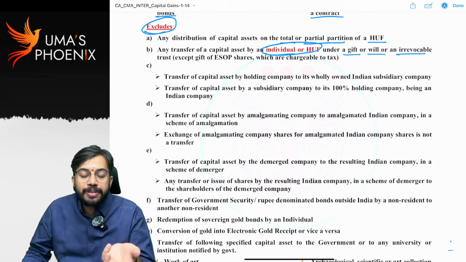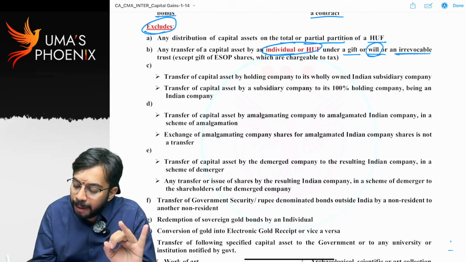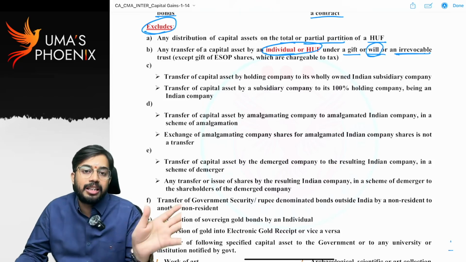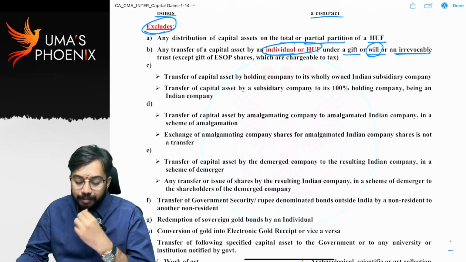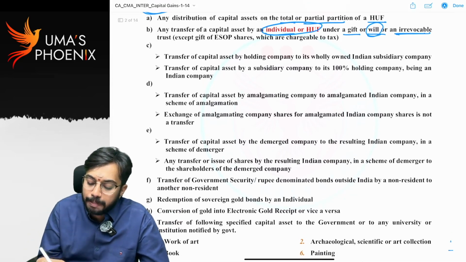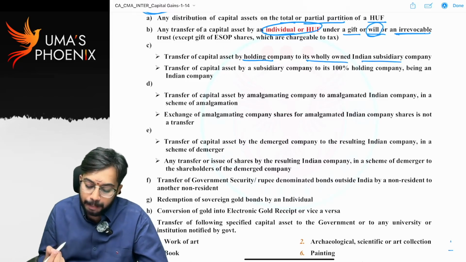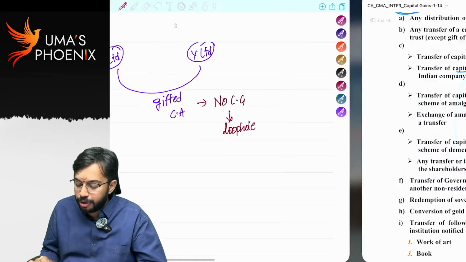So any transfer by way of gift by an individual or HUF, or by way of will, or by way of an irrevocable trust, such a transfer is not considered as transfer and capital gains are not required to be calculated. Next, transfer of capital asset by holding company to its wholly owned Indian subsidiary company, or transfer of capital asset by subsidiary company to its 100% holding company.